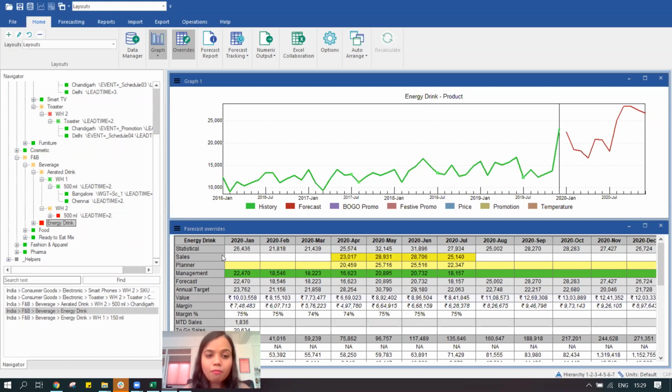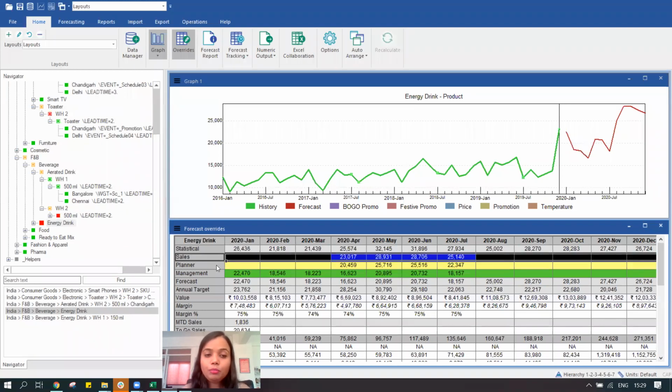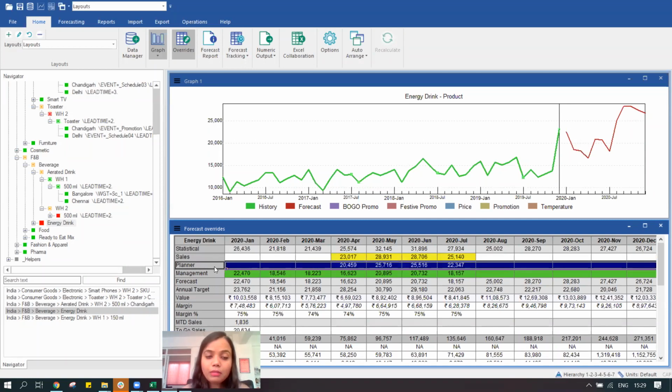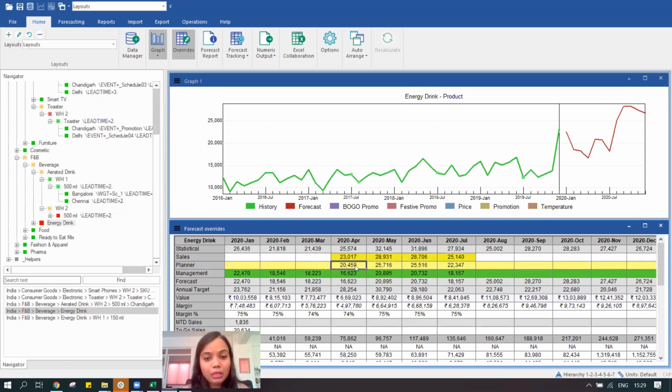So in this case, what we have done, we have created three segments. First is my statistical prediction, which is coming from the system. Then we have the information coming in from the sales team. We have given this particular row. We have then asked the planners to make any corrections to this number. Maybe the marketing team would want to come and give their inputs, or maybe the management would want to give that information, or the supply chain team, who are the most impacted in this time period.